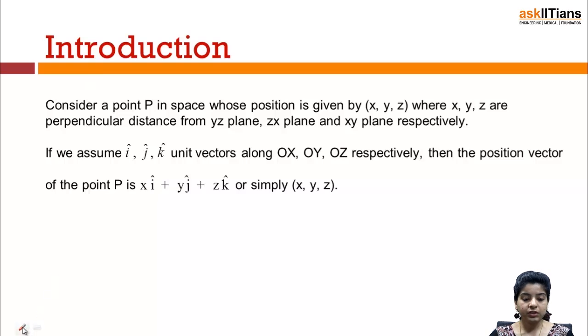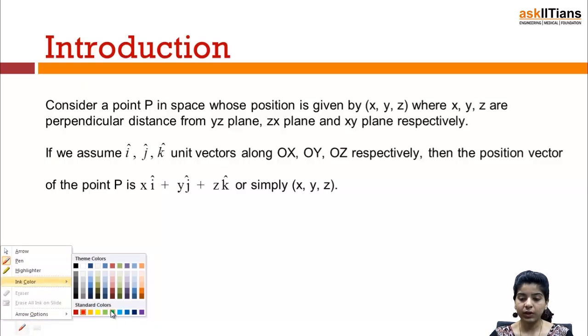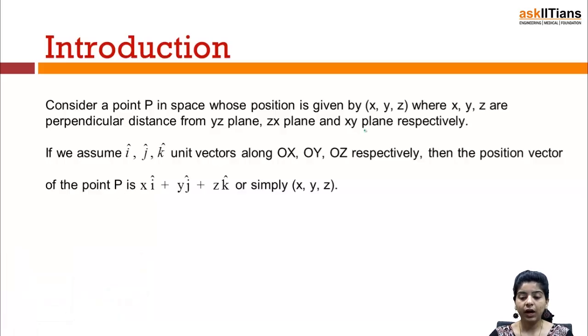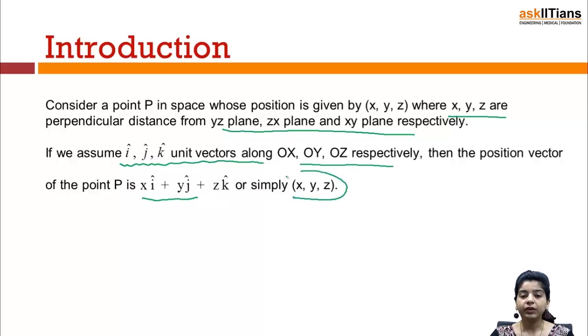Consider a point P in space whose position is given by (x, y, z), where x, y, z are the perpendicular distances from the YZ plane, ZX plane and XY plane respectively. If we assume i, j, k to be unit vectors along OX, OY, OZ respectively, then the position vector of the point P is xi + yj + zk, or you can simply write it in the form of a tuple (x, y, z).